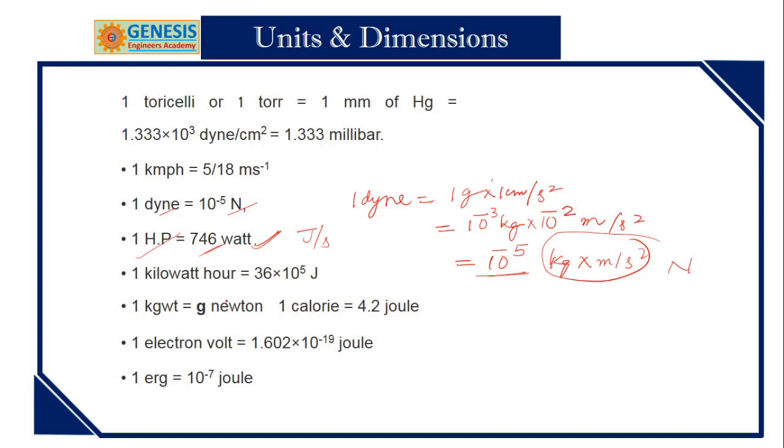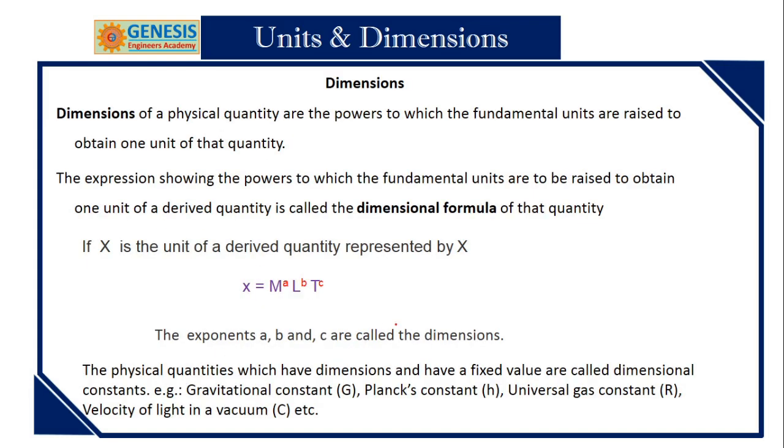Next one is called dimension. So what is meant by dimension? The powers to which the fundamental units are raised, that is the index, is called dimension. Suppose if the height of a person is L, so this is shown like this, and the distance is shown like this. So this is called dimension, and this will follow the dimensional formula for length.